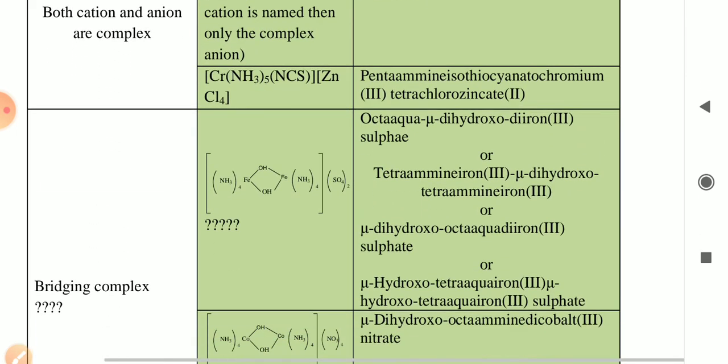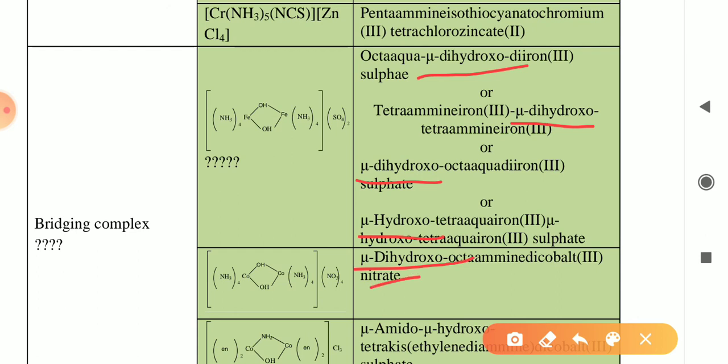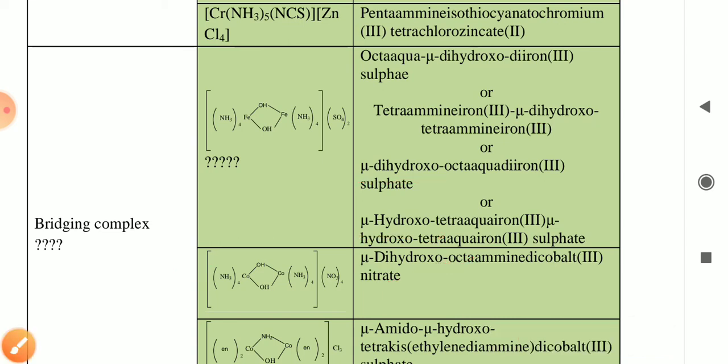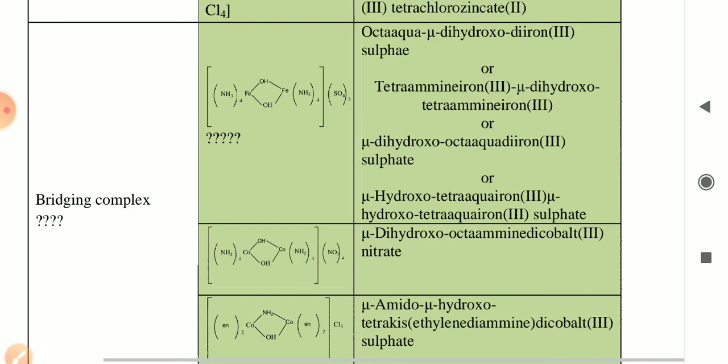The bridging complex is shown here, and the mu is used to distinguish the bridge bond present in a complex, like mu-dihydroxo octaamine dicobalt(III) nitrate, the name of this compound. So this is all about the nomenclature of coordination compounds. Thank you very much.